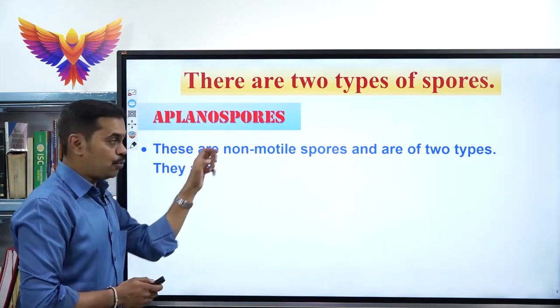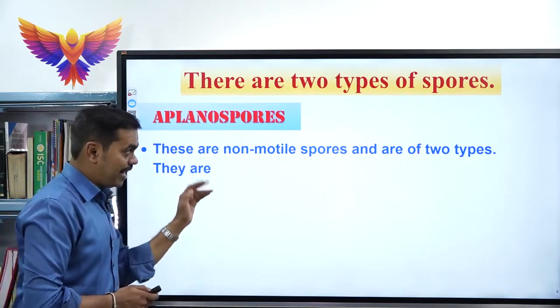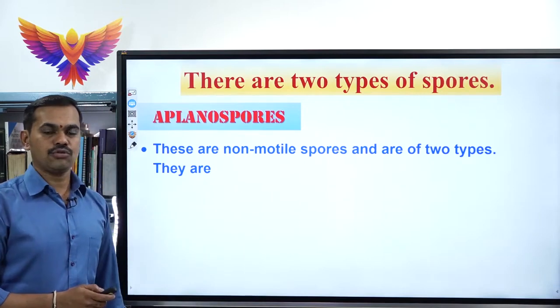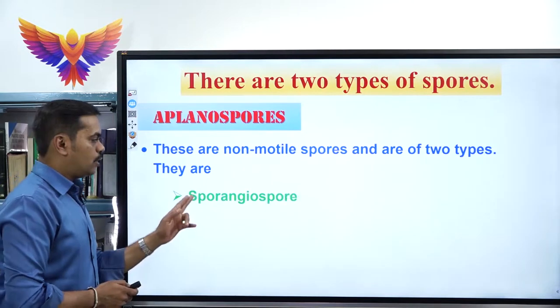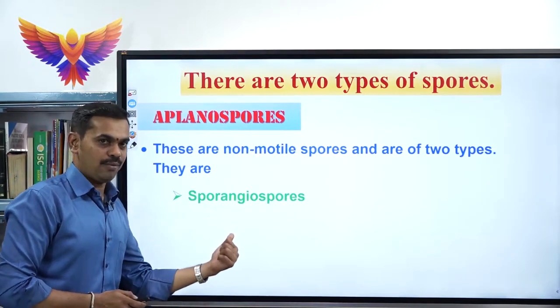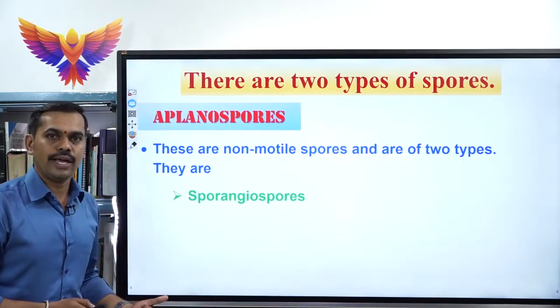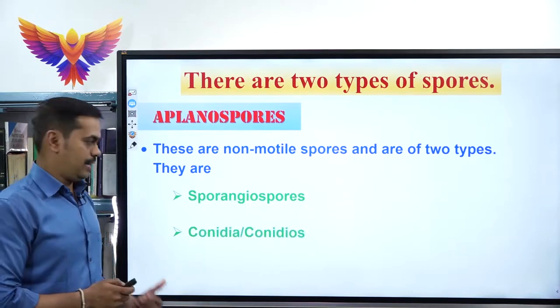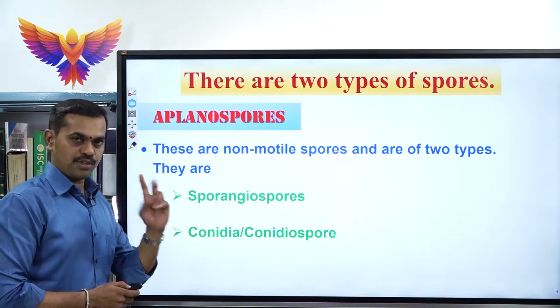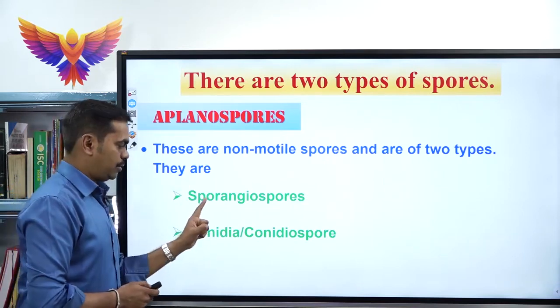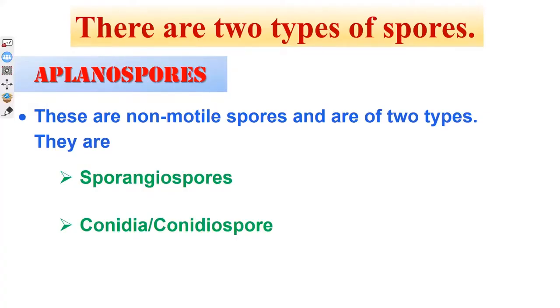Aplanospores are further divided into two types. The first one is called sporangiospores, very important, and the second one is called conidia, or also conidiospore. Two types of aplanospores: sporangiospores, conidia or conidiospore.